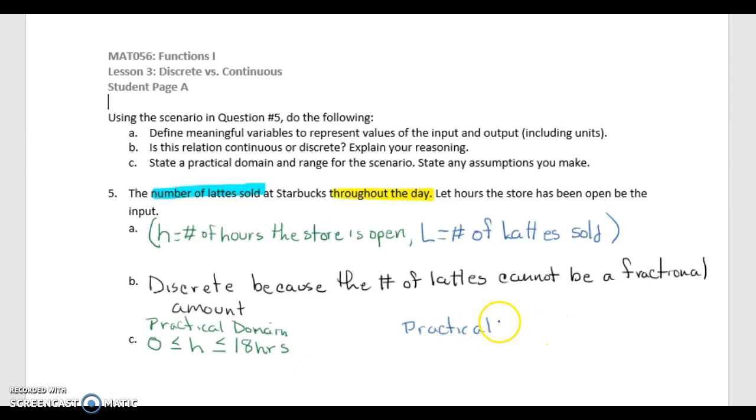So our practical range is going to be in set notation, or a list. Using the braces, well, we can sell 0 lattes, we can sell 1 latte, we can sell 2 lattes, all the way up to, I don't know, let's just give it a good ballpark number, maybe 1,000 lattes in a day. It might be under or over, but we're just making a ballpark figure as to how many that would possibly be.